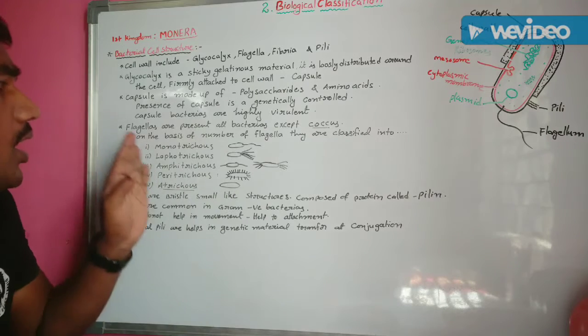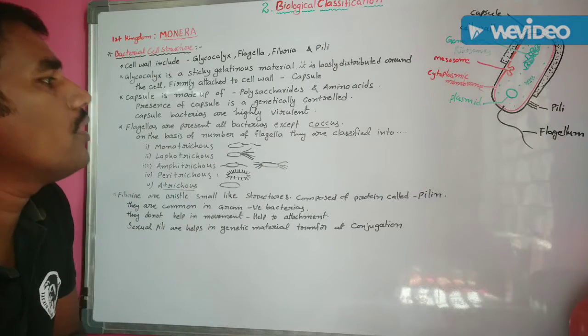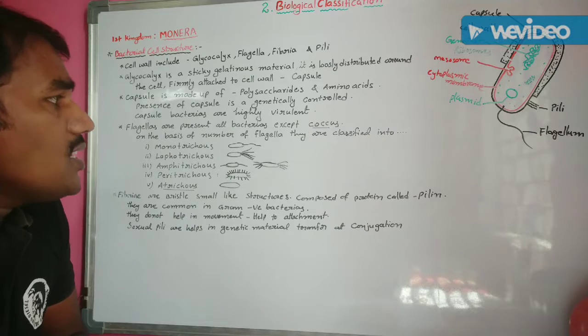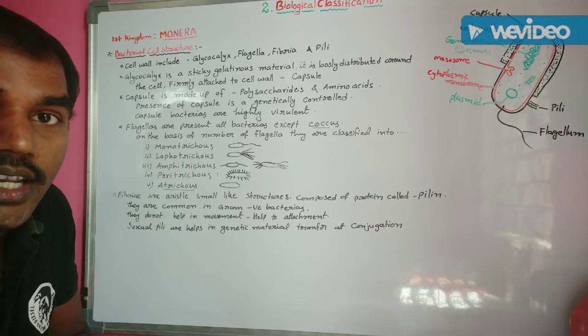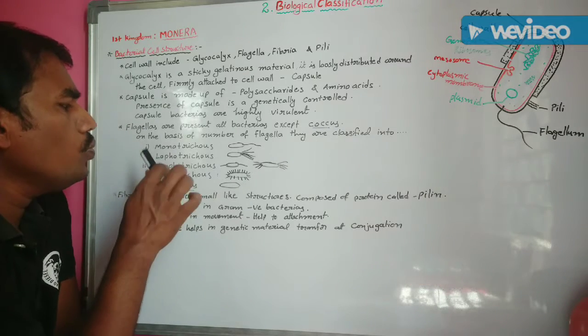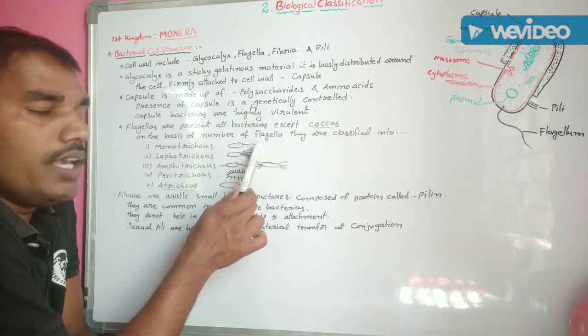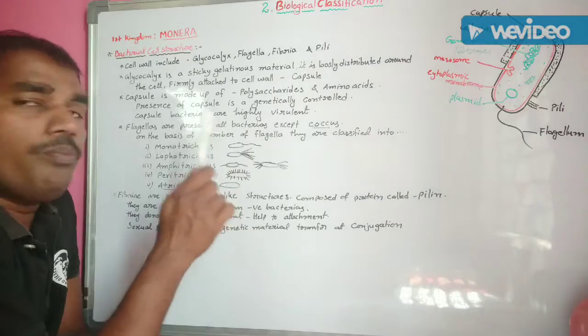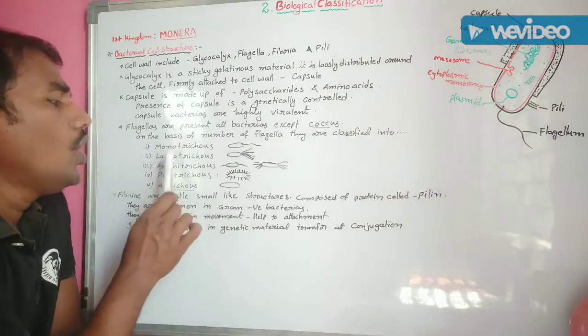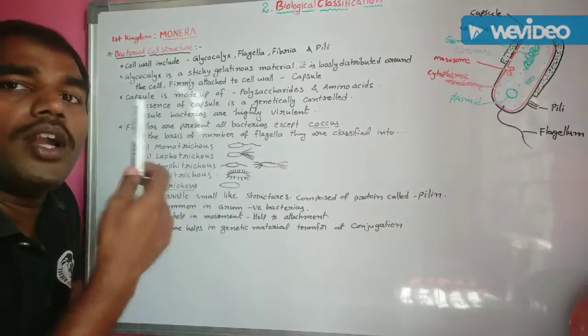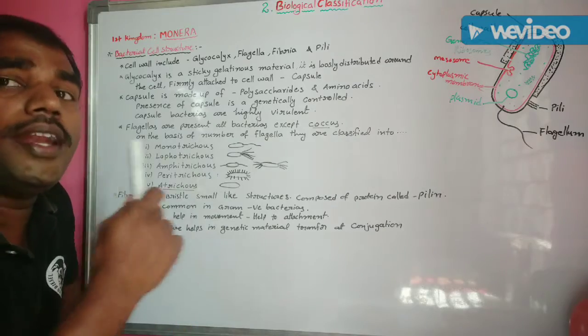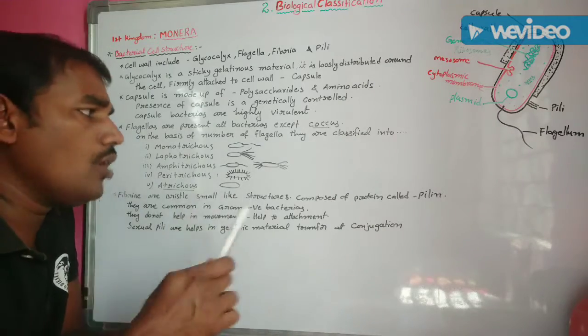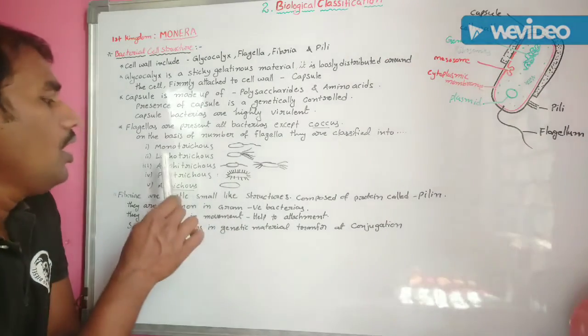Okay. Basically, on the basis of the presence of flagella on the surface of the bacteria, they are categorized into monotrichous, a single flagellum present at one polar end of the bacteria. Lophotrichous, more than one flagella present at one polar end of the bacteria.